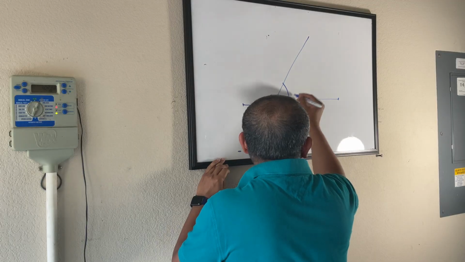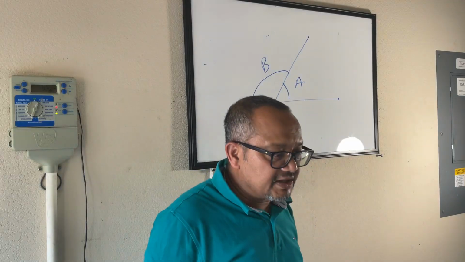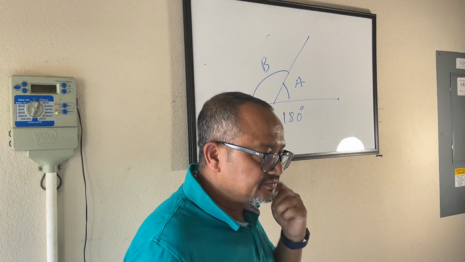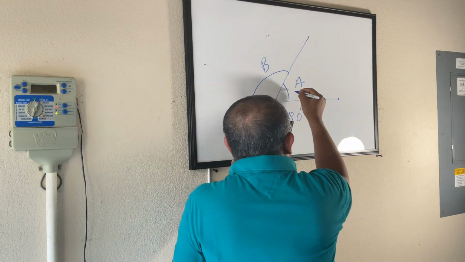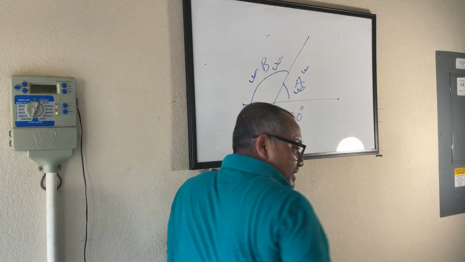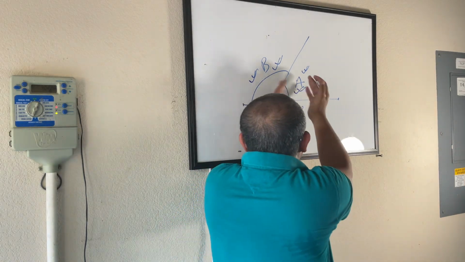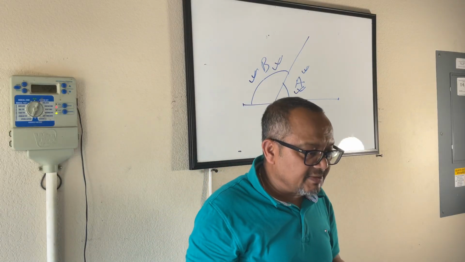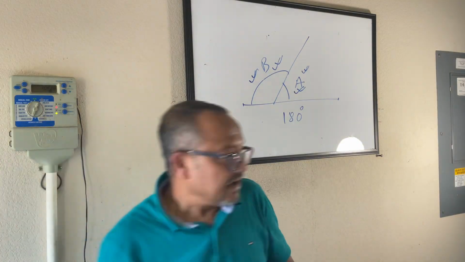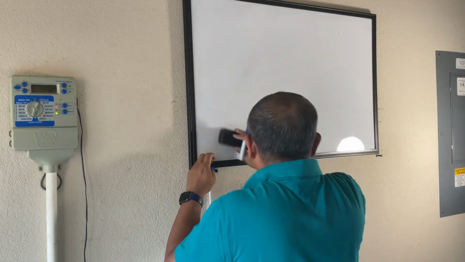if two angles, let's say this is angle A and this is angle B, add up together to make 180 degrees, this is called a supplementary angle. Angle A is a supplementary angle for B, or angle B is a supplementary angle for A, because B helps A to become 180, or A helps B to become 180. So supplementary and complementary angles, you have learned. Now let me have you guys do a quick brush up of some of the other angles that you deal with.